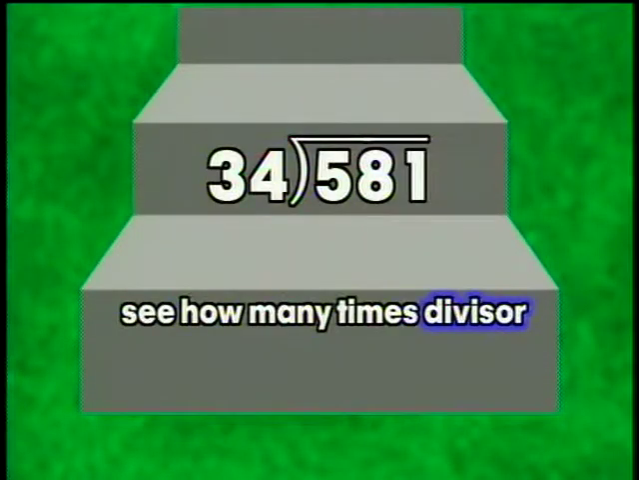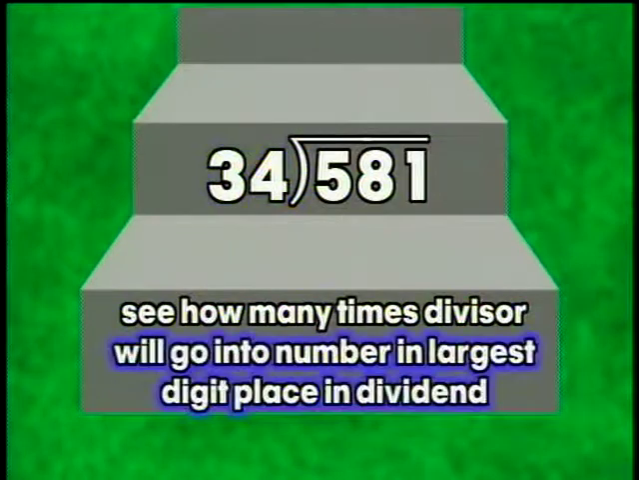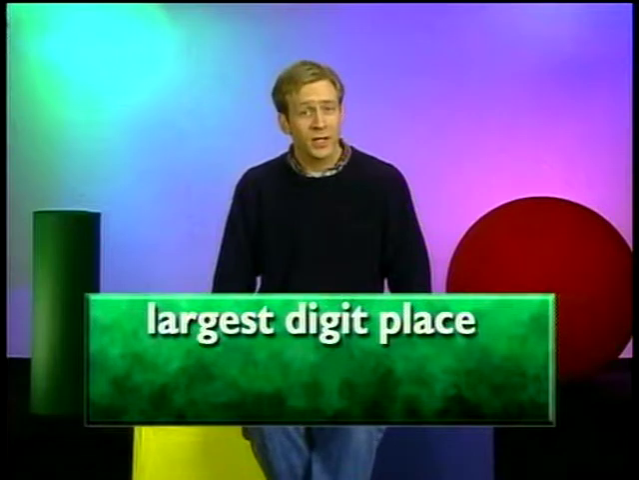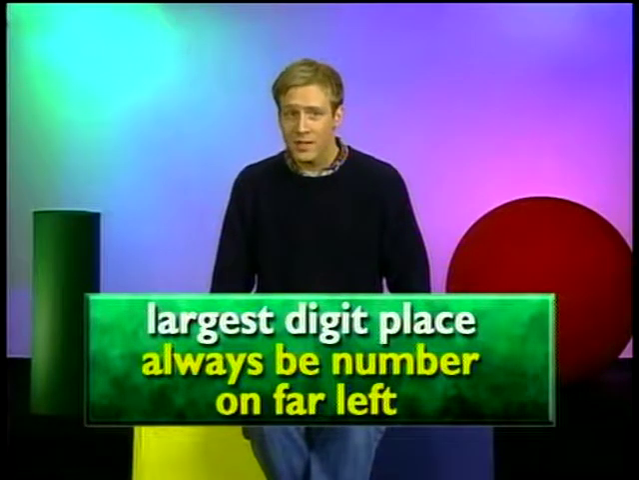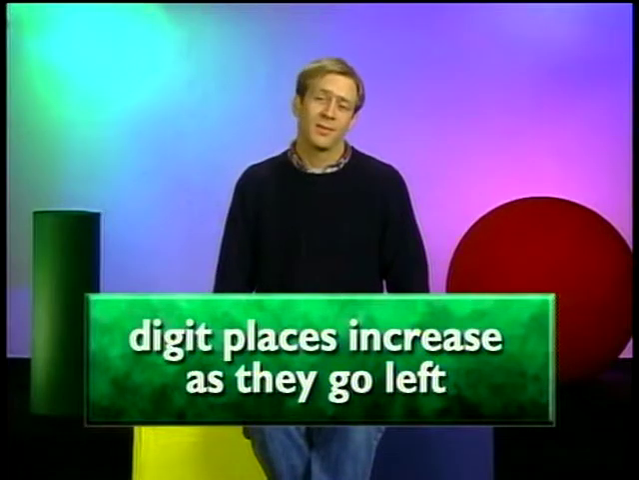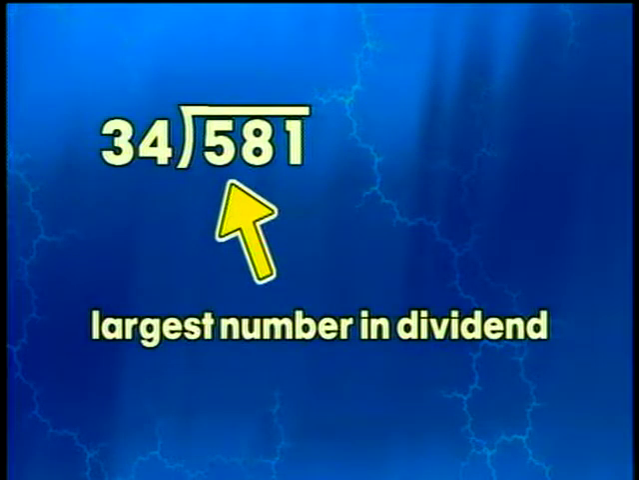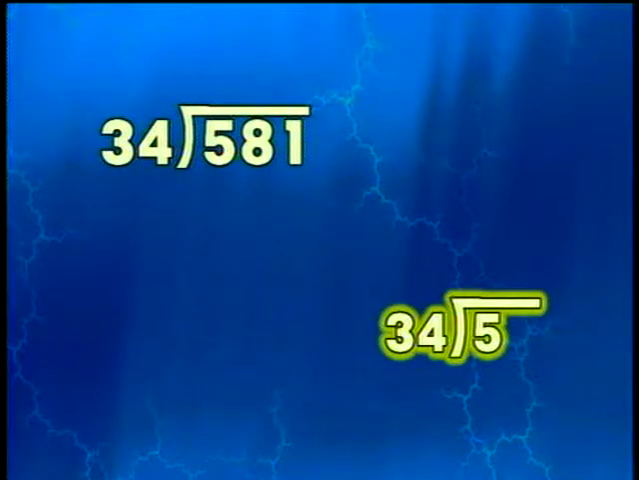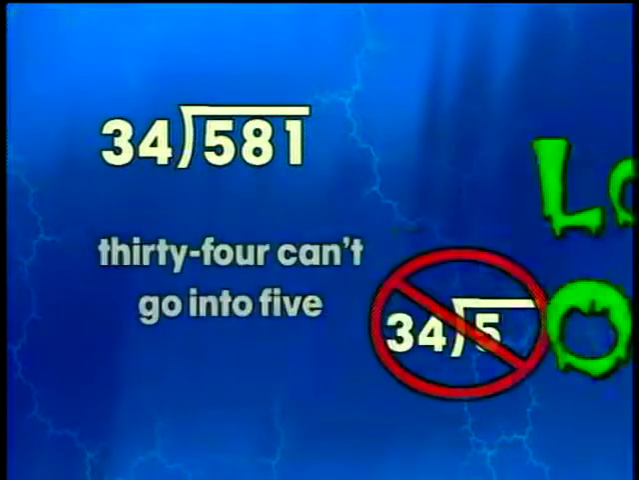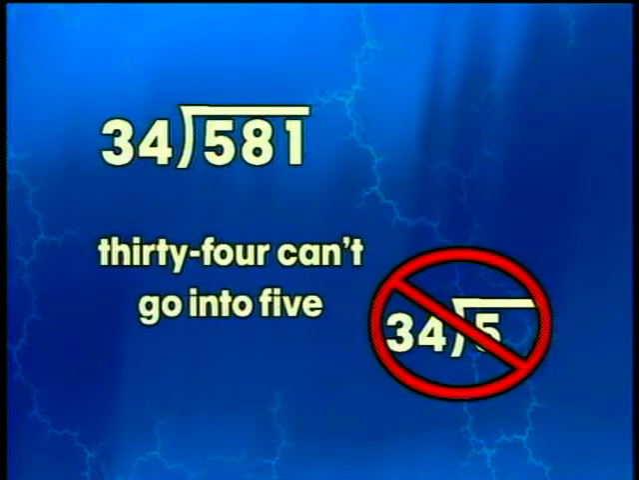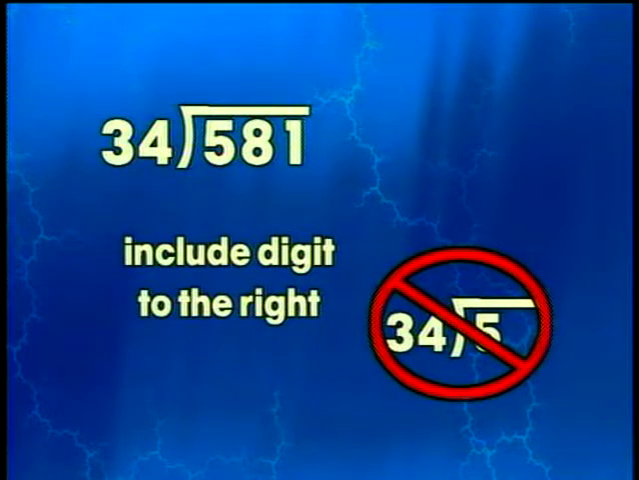Ready to start? The first step is to see how many times the divisor, 34, will go into the number in the largest digits place in the dividend. The largest digit place will always be the number on the far left, since digit places increase as they go to the left. In this instance, the number in the largest digits place is the 5 in the hundreds place. So we divide 34 into 5. We've hit a stumbling block. 34 won't go into 5. When this happens, you must include the digit to the right, so we have to include the integer in the digits place to the right, 8.